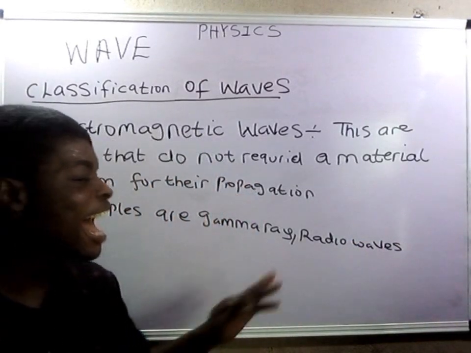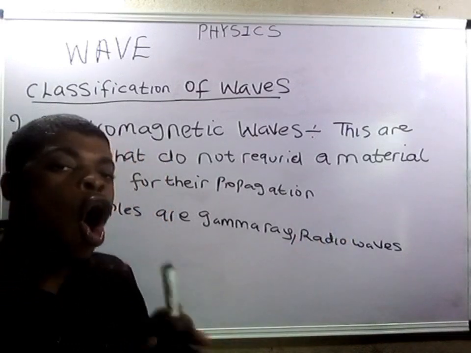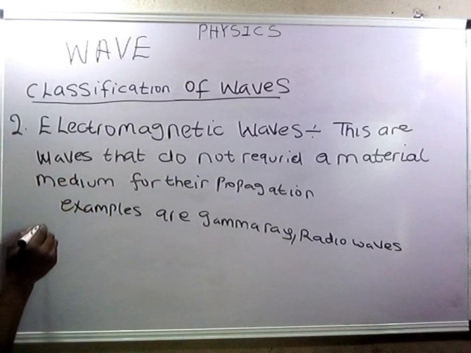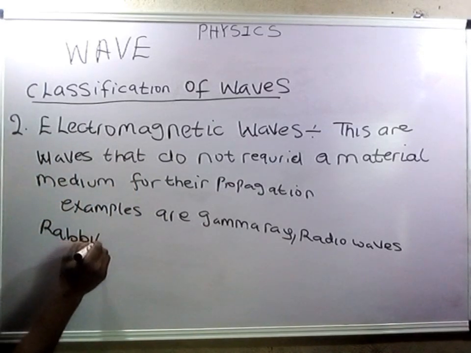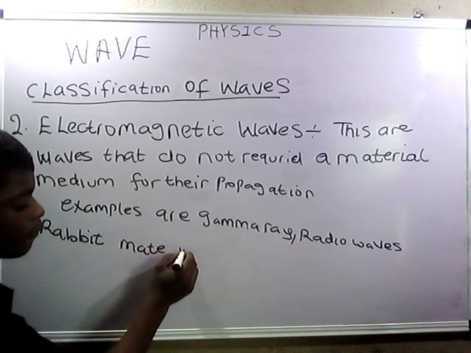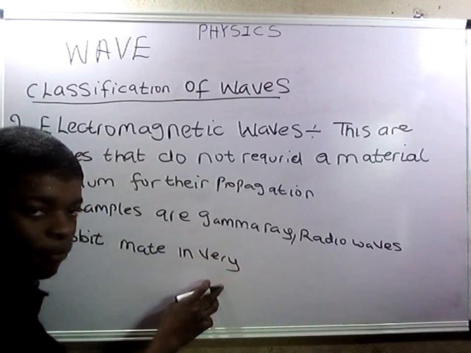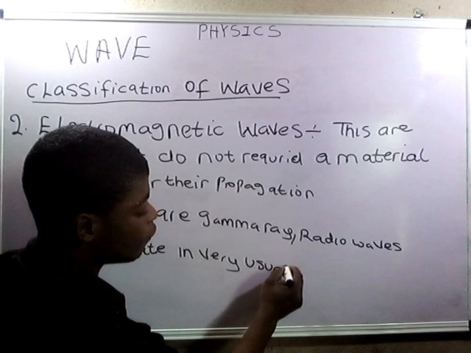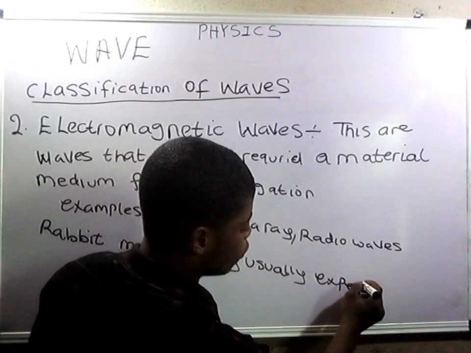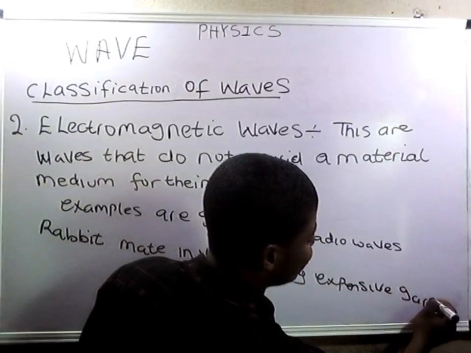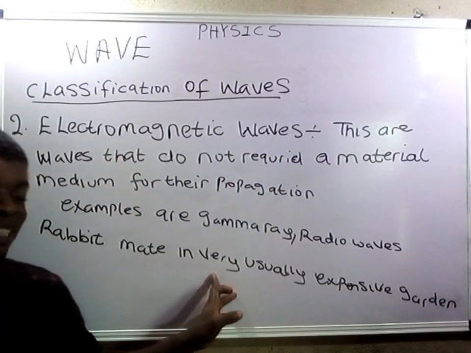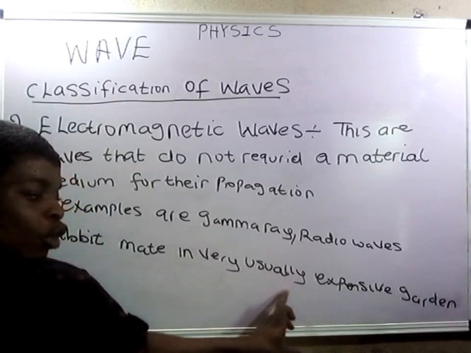So I'll give you an acronym on how to remember all your electromagnetic waves. The acronym is: Rabbit Meat In Very Unusual Expensive Garden.